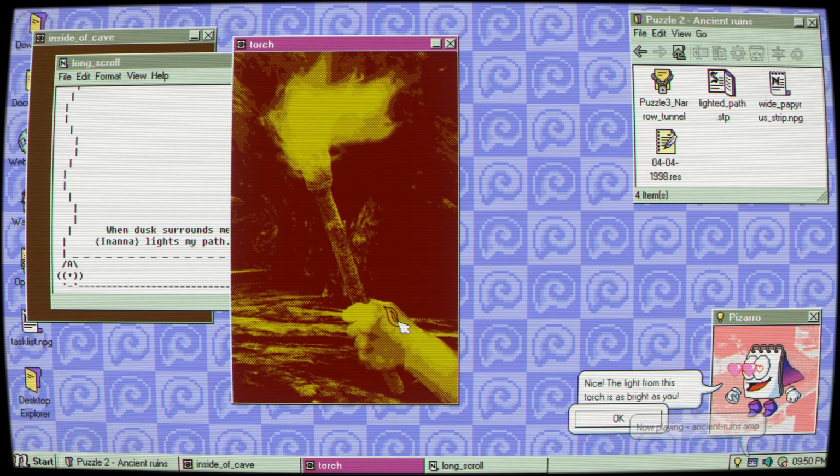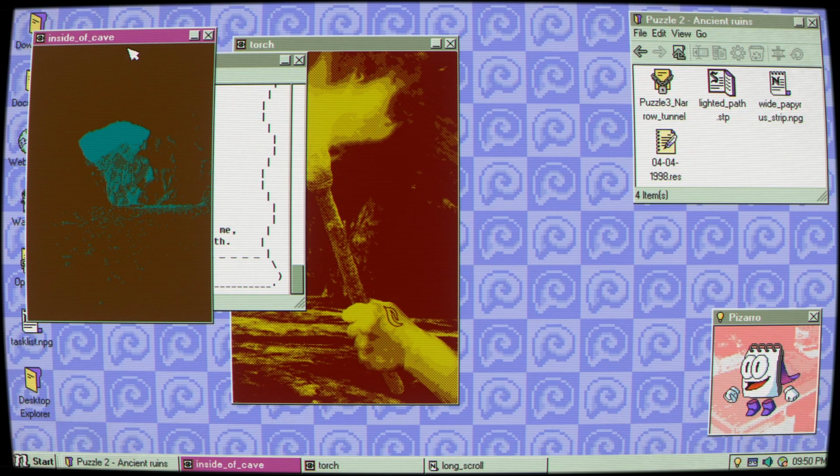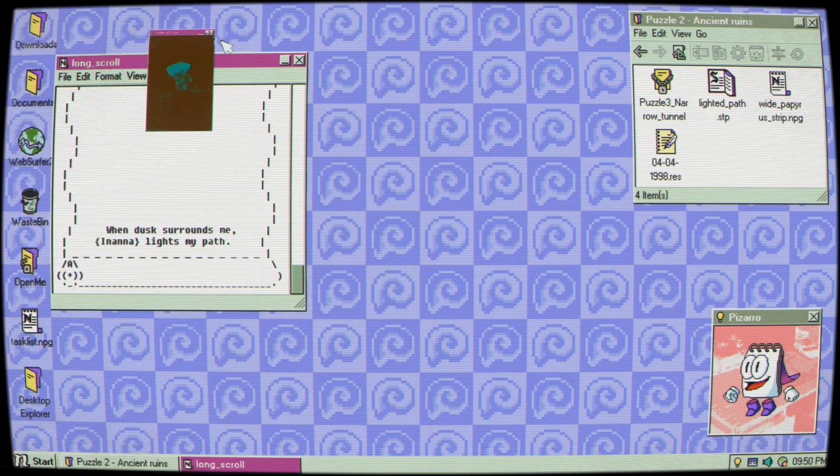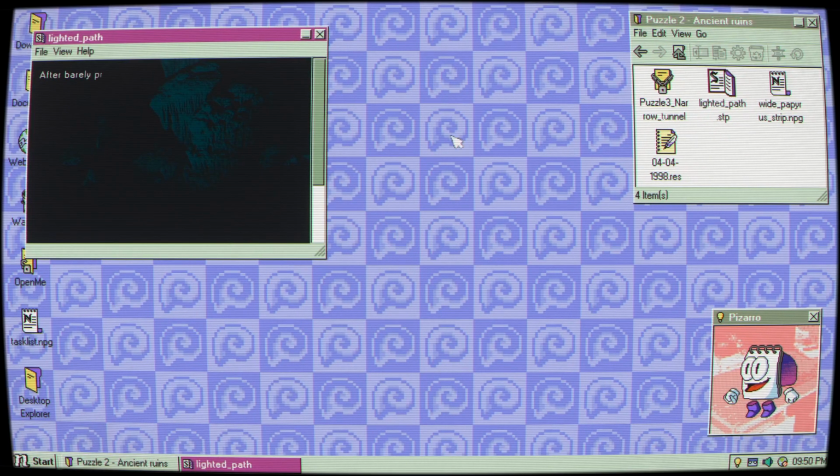You notice this? I have no idea what this has to do with anything, but it looks like seaweed or something like that, like a comic seaweed thing. Nice. The light from this torch is as bright as you. Aw, thank you, Pizarro. Alrighty. In the inside of the cave, we could probably take these down. Alright, puzzle 3. Let's do lighted path.